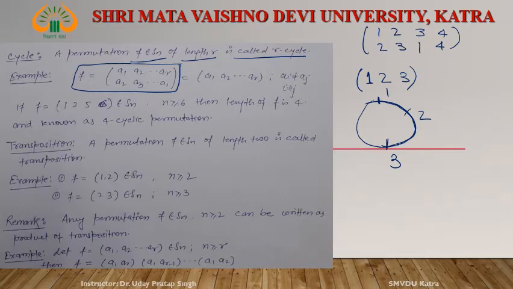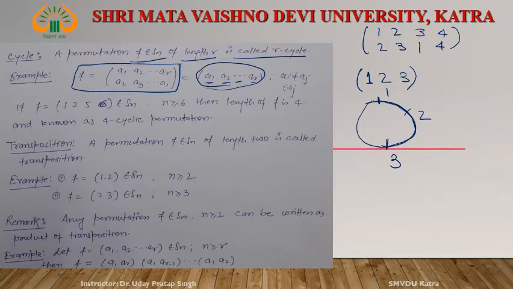The image of a1 is a2, a2 is a3, ar is a1. Then what is the cycle? a1, the image of a1 is a2, the image of a2 is a3, and so on, and the image of a(r-1) is ar, the image of ar is a1. Right? This is a cycle. And remember that no element is common, means ai is not equal to aj for i not equal to j.